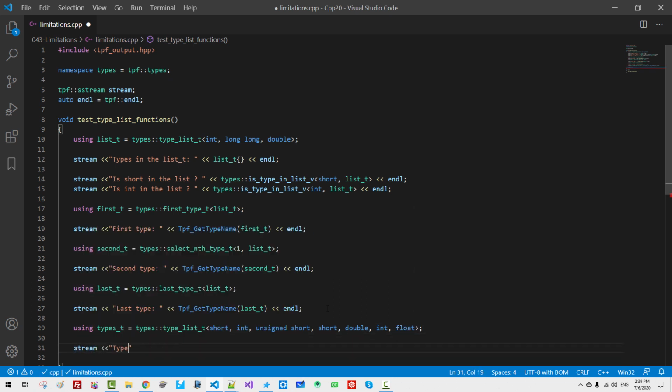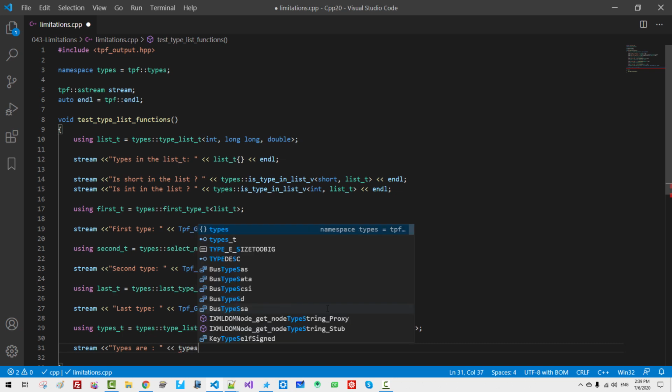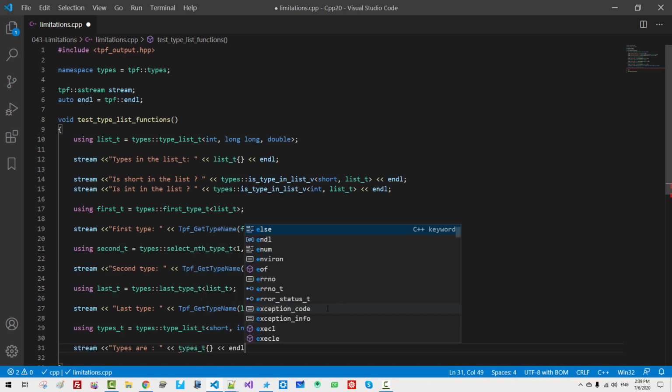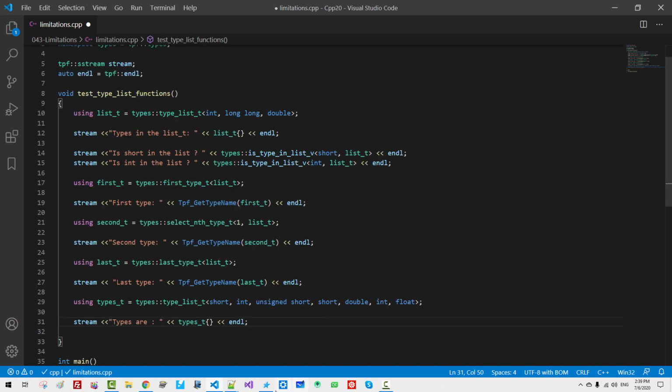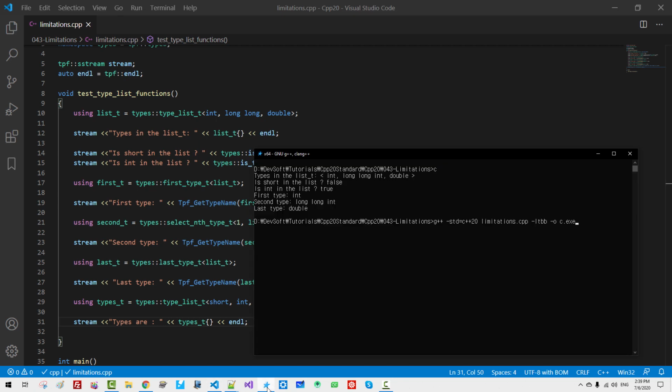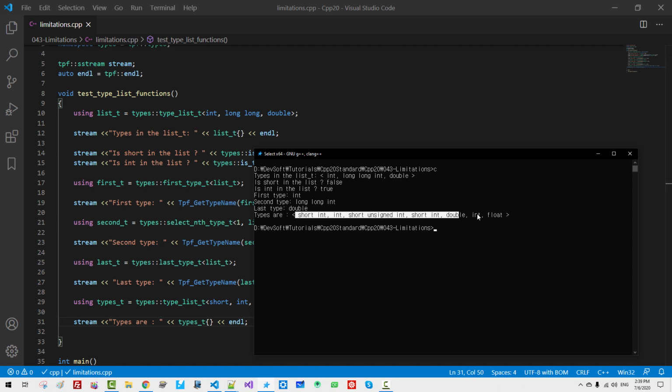Stream types are types_t and L. Now we build once again. CLS C. From this type list, we want to remove repeated types.